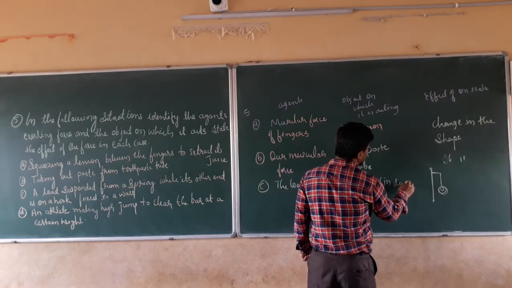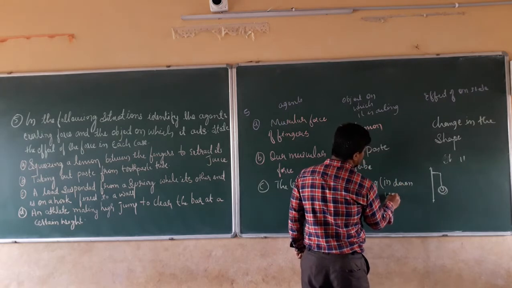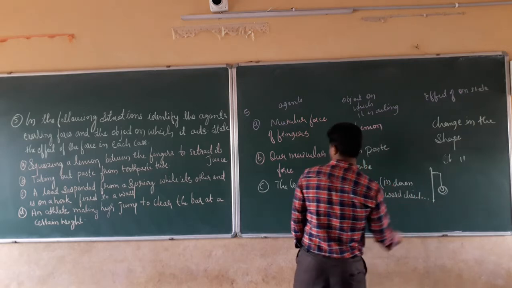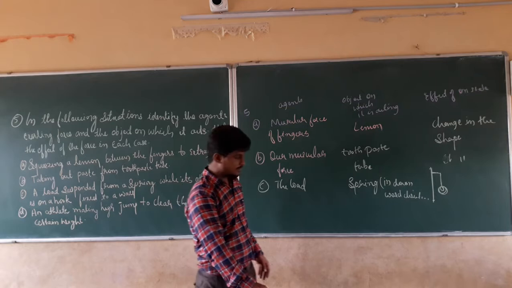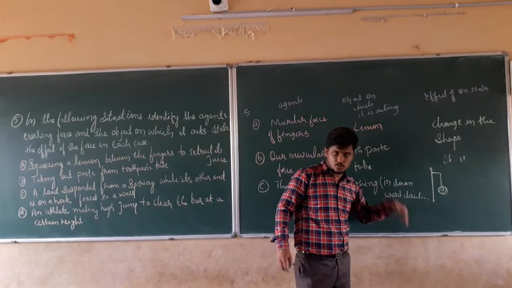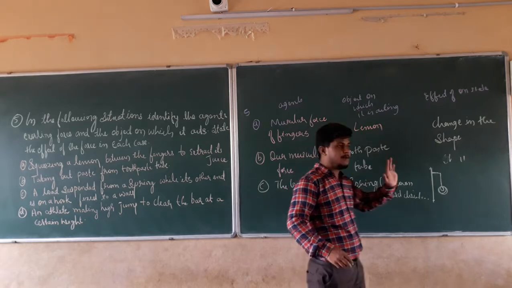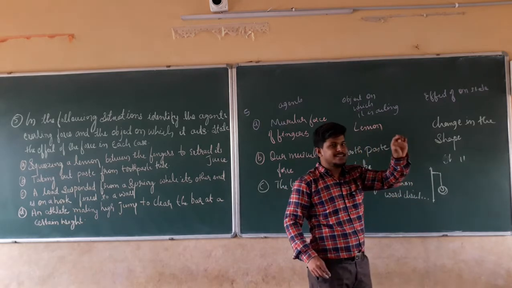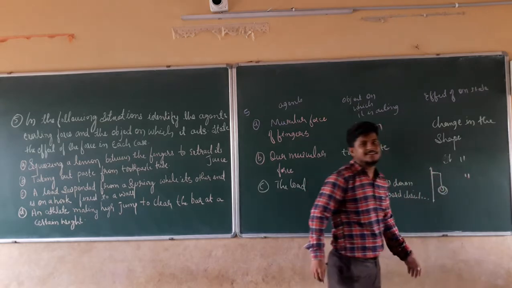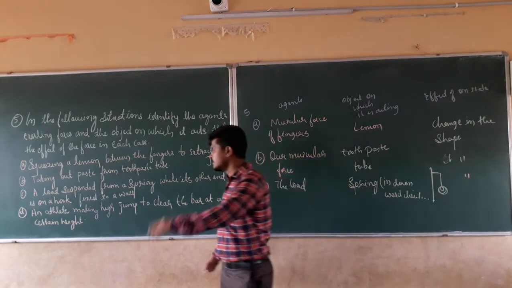In downward direction. The load which is suspended to the spring is going to exert the force on the spring, so that the spring moves towards the downward direction. What is happening to the spring here? The spring is changing its shape.